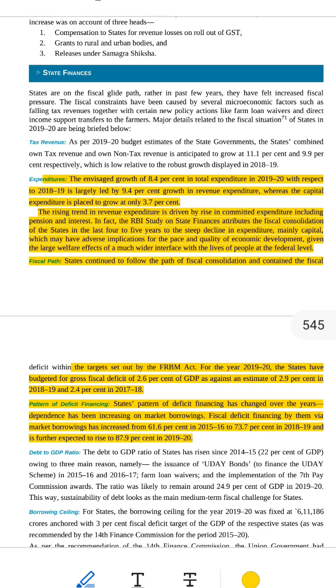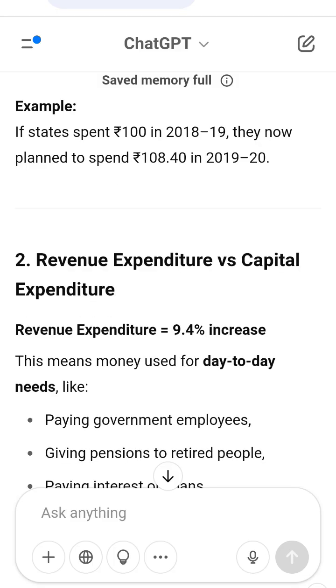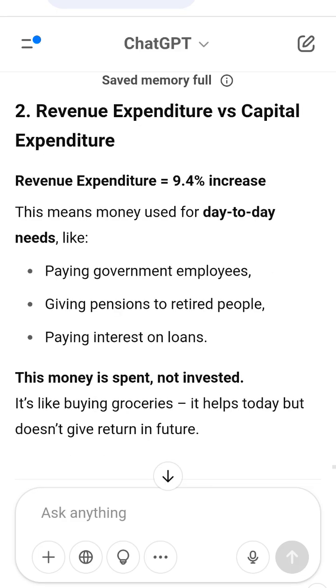What is capital expenditure? Capital expenditure is money spent on building new infrastructure, like roads, bridges, hospitals, power plants. It creates long-term assets and helps boost economic development. 4. Rising revenue expenditure is a problem. Since states are spending more on revenue and less on capital projects, it can slow down future development.